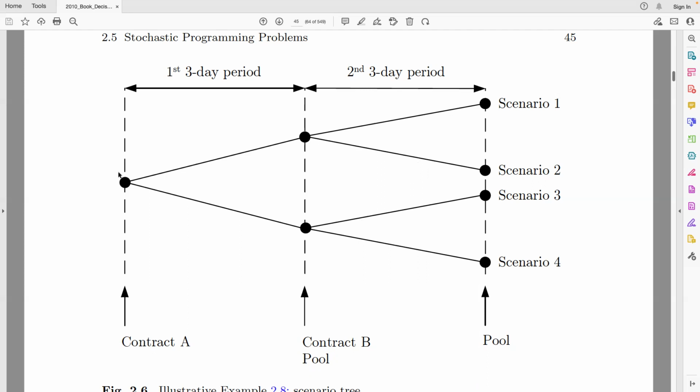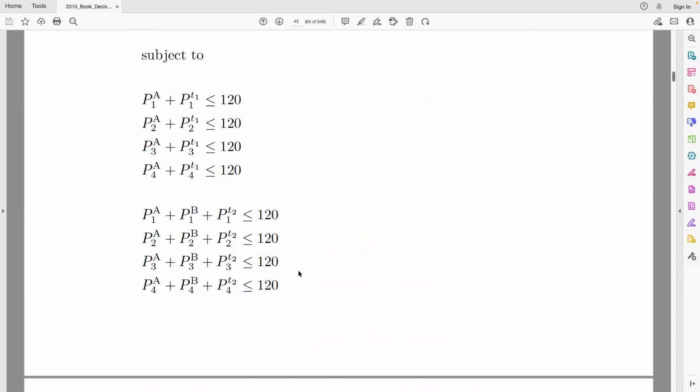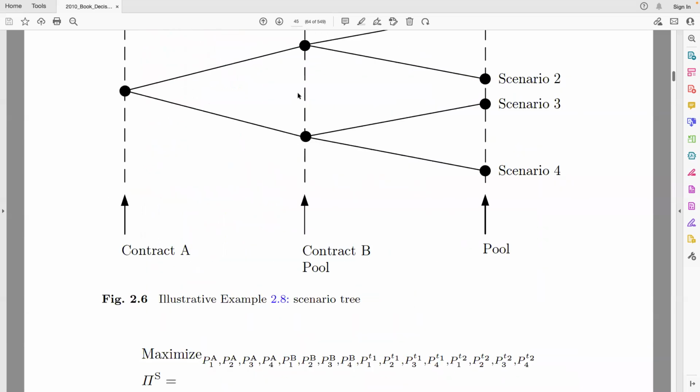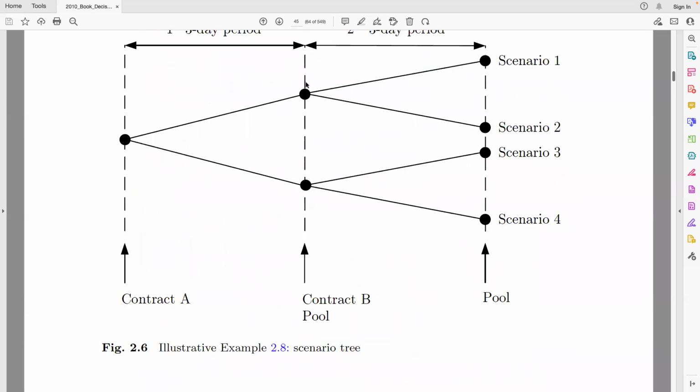Remember, if we are here, we don't have the information of what the price will be in the first period. If we knew the price, the variables would be different, but we don't want that because we don't know the future information. So all the variables here have to be equal, same for these variables here. In other words, all the variables in parent nodes have to be equal.